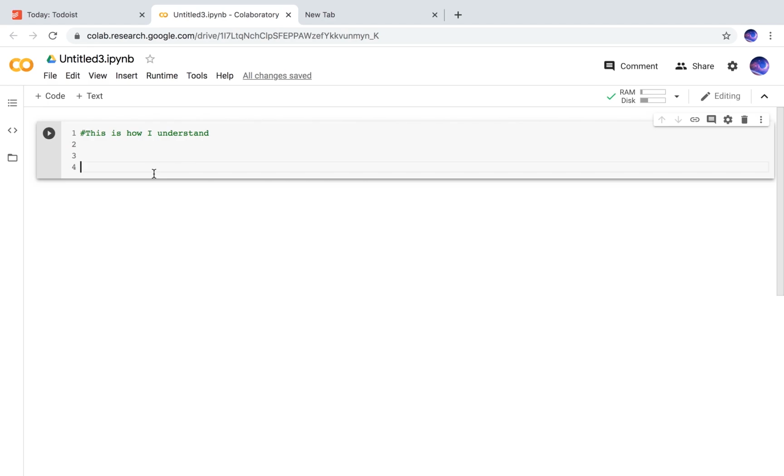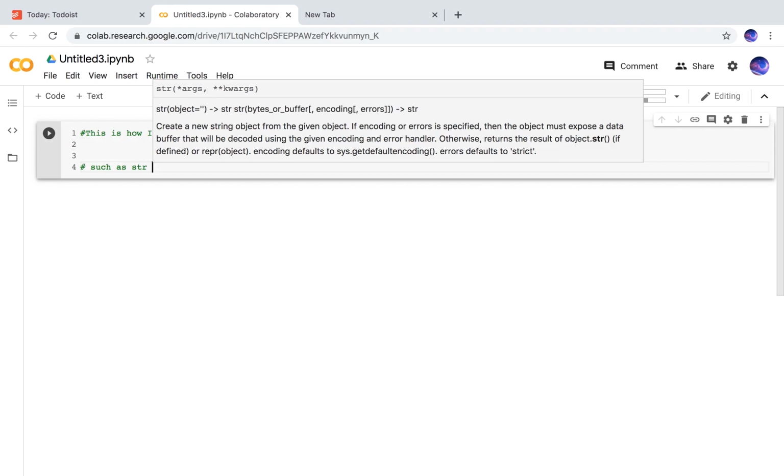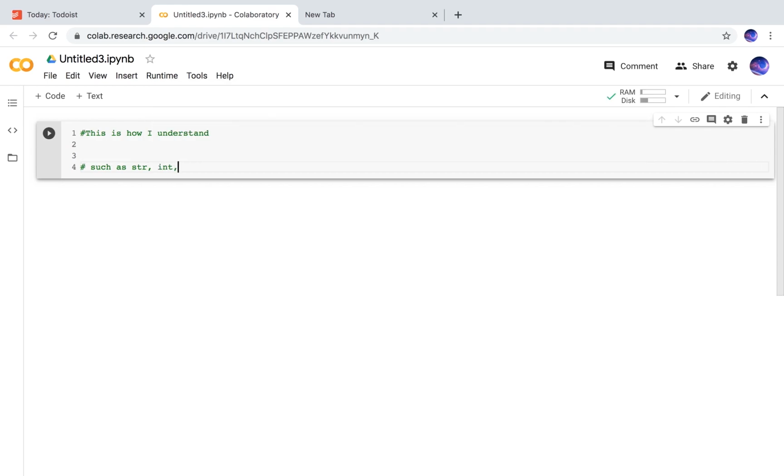Data types are basically a little amount of storage that stores our data. So we have different types of data storages, such as strings, which are written as this, integer values, whole numbers basically, float values, decimal values, and complex.